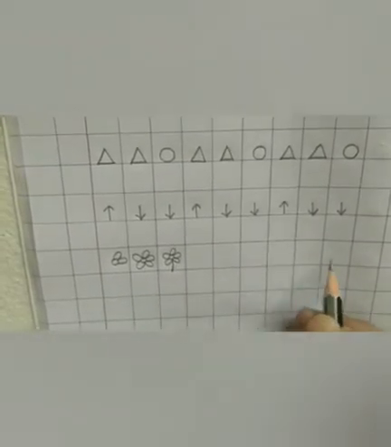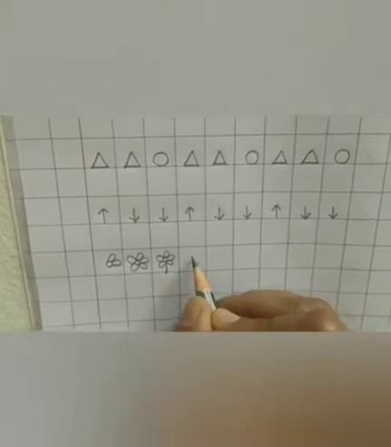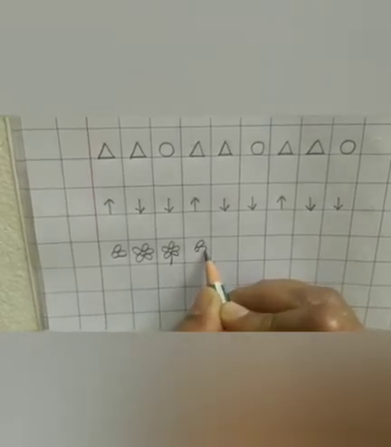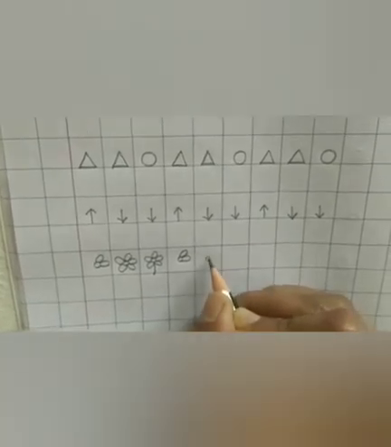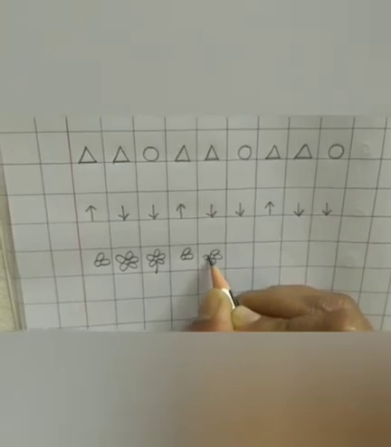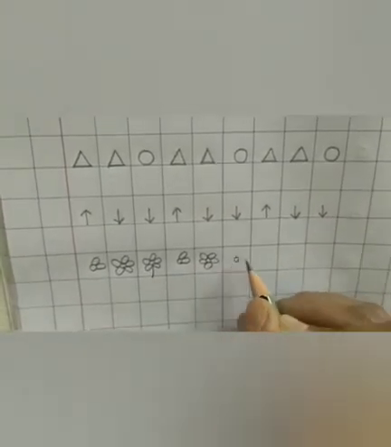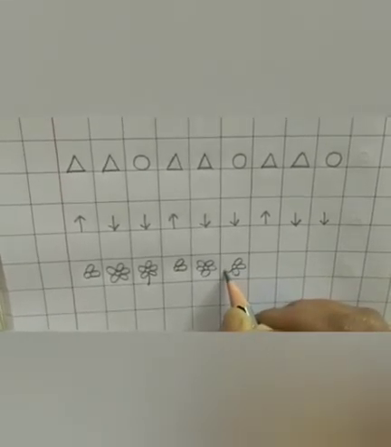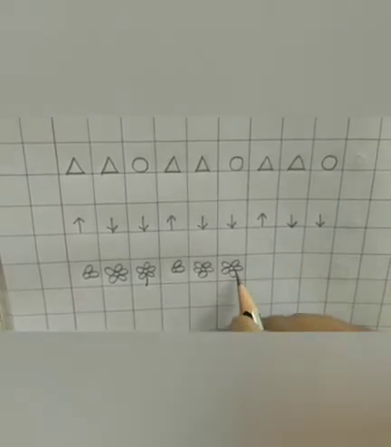Now again you have to repeat it. Okay? Now again what will come next? Yes, a flower with 2 petals. Now a flower with 5 petals. 1, 2, 3, 4, 5. Yes, and now what's next? Yes, 1, 2, 3, 4, 5. 5 petals and a stem. Okay?